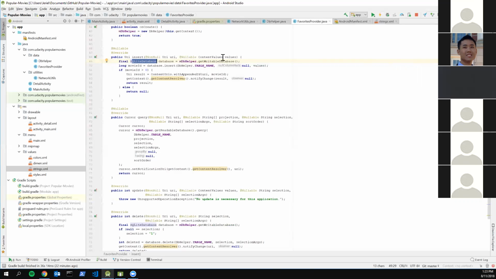All you need to do is, in the insert method for this class, you actually have these content values, these values parameters, and that's going to be whatever data you have supplied. I can show that in a little bit. I'm just going to walk through this method first. So these values, you're just going to plug into this insert.